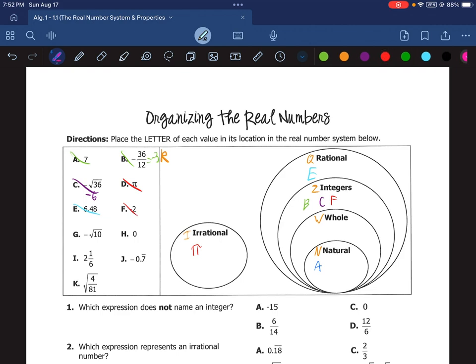Up next is G, negative square root of 10. Just like we talked about with C, negative square root of 36, we have to decide, is 10 a perfect square or not? It is not a perfect square. Nothing times itself is the square root of 10. So that means it is irrational.